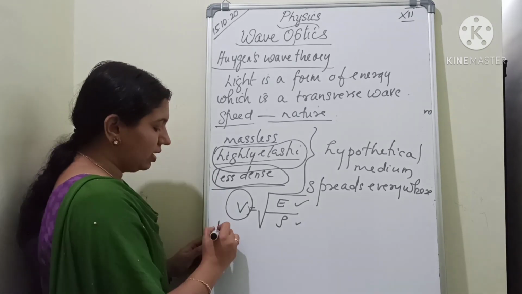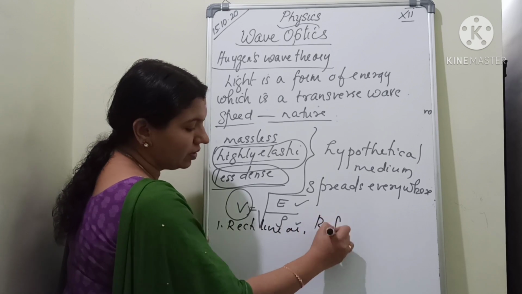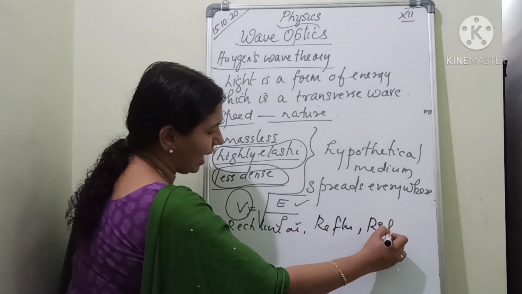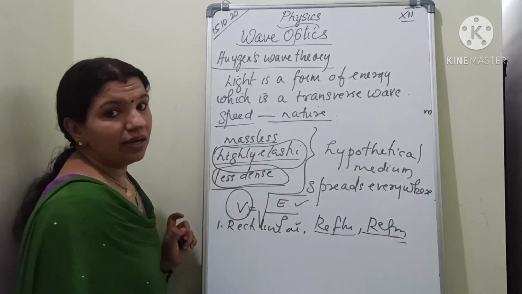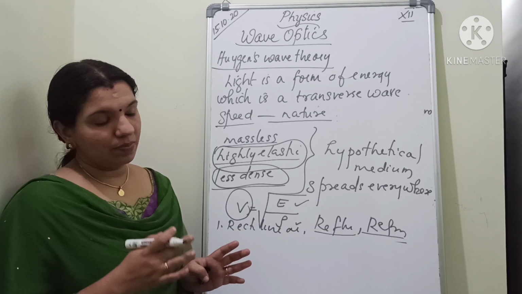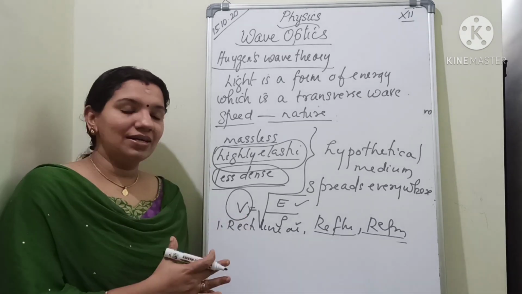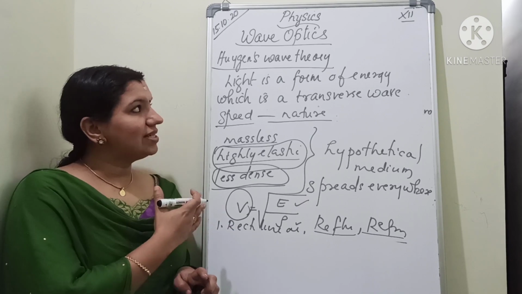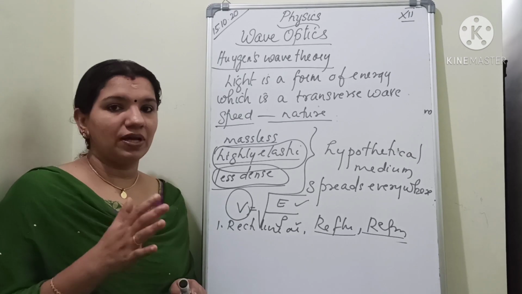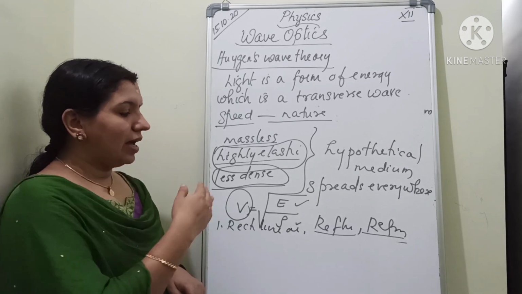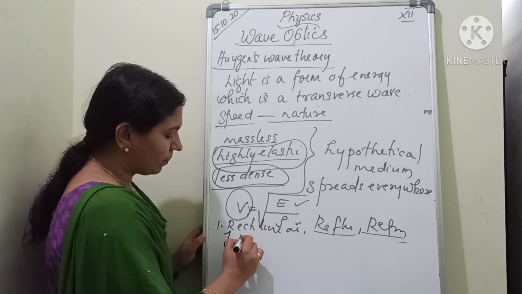First of all, he explained the rectilinear propagation, then reflection and refraction using Huygens wave theory, and these two are very important when our boards are considered, because it's a very good question usually asked. Proof is there. Using Huygens wave theory, how we can prove the laws of reflection and laws of refraction, that we have to study. And then he successfully explained interference,